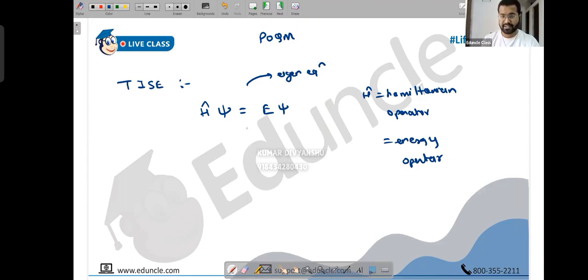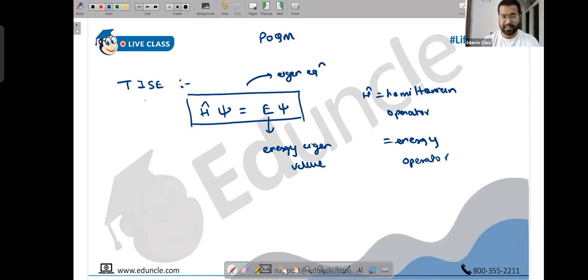Yes, sir. So h cap is a Hamiltonian operator, also known as energy operator. You apply it on a function, you get the same wave function back, and hence you call it an eigen equation. So this is eigen operator, eigen function, eigen value. Now this is the energy eigen value. And what was our Hamiltonian operator? Because we have said it's the time independent Schrodinger equation.